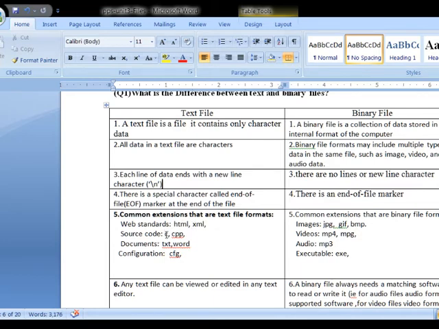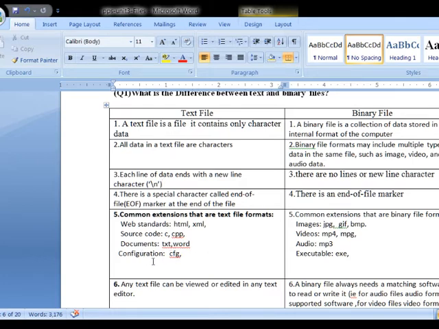Similarly, if your file extension is .c or .cpp, for example, all our C program files end with .c. That means if the file name has the extension .c, we identify that this is a C file. Similarly, for a C++ file, we have the extension .cpp. Similarly, .java and so on.